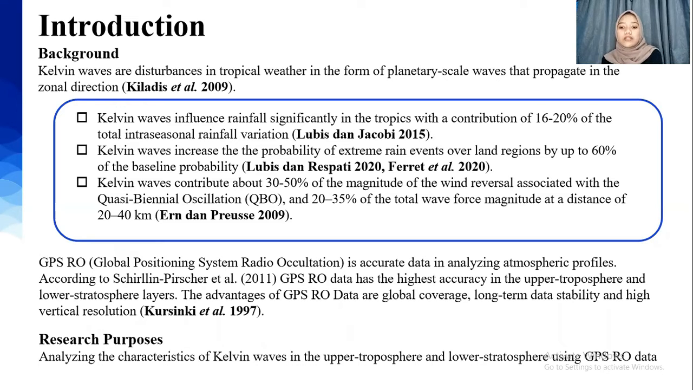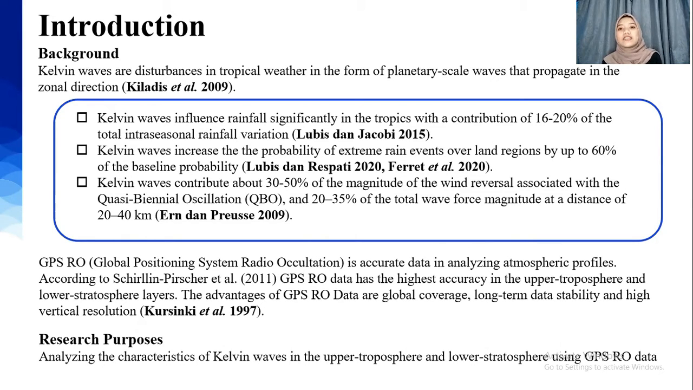And Kelvin waves also increase the probability of extreme rain events over land regions by up to 60% of the baseline probability in Lubis and Respati 2020 and Ferrat et al. 2020. And also, Kelvin waves contribute to the magnitude of the wind reversal that is associated with the quasi-biennial oscillation or QBO. That makes Kelvin waves one of the most important waves to be studied, especially the characteristics of Kelvin waves in its season and layers.